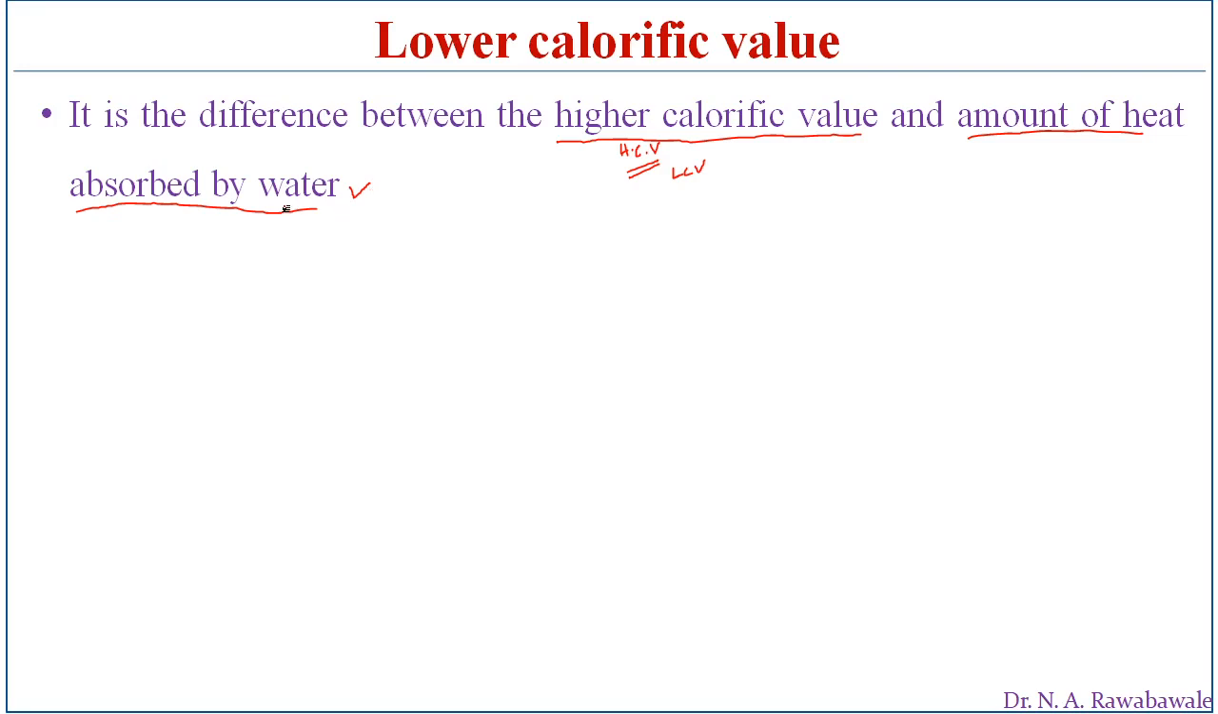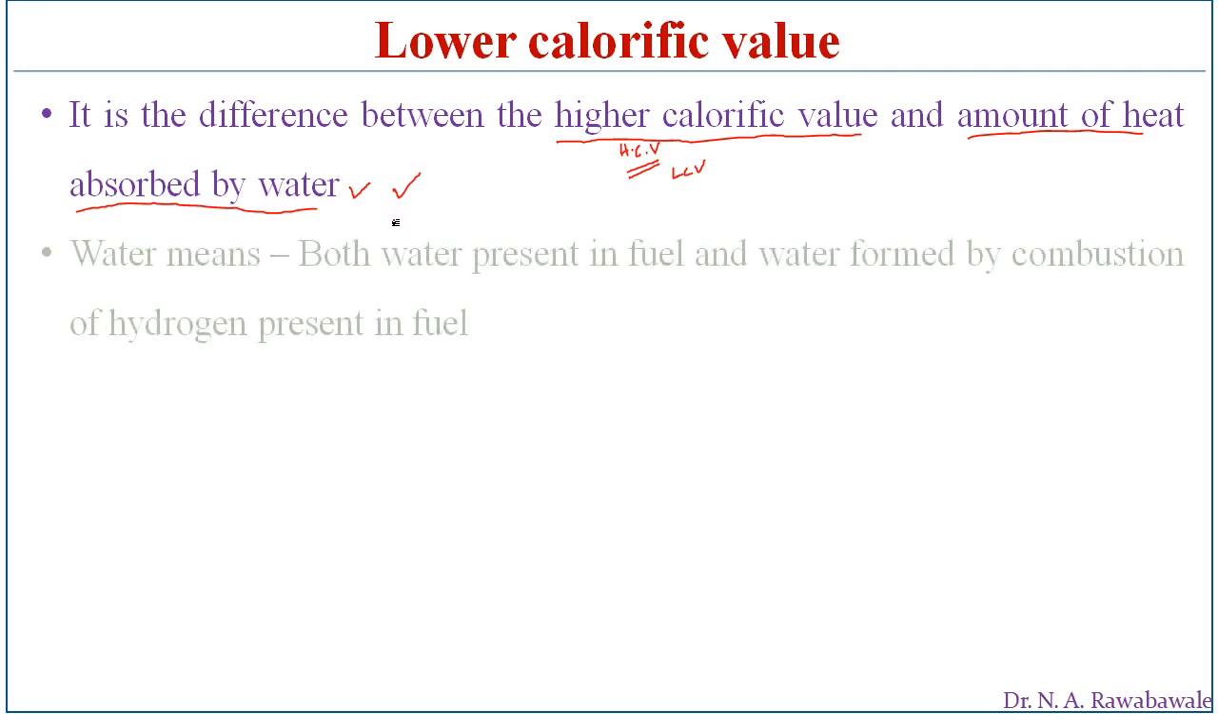So the sources of water are two. One is that water is already present in the fuel, and the hydrogen present in the fuel burns and also gets converted into water. So this water absorbs heat energy. The amount of heat energy absorbed by water to get converted into vapor is subtracted from the higher calorific value, and the rest of the heat energy is known as the lower calorific value. So water is obtained from two sources: water present in the fuel, and water formed by combustion of hydrogen present in the fuel.